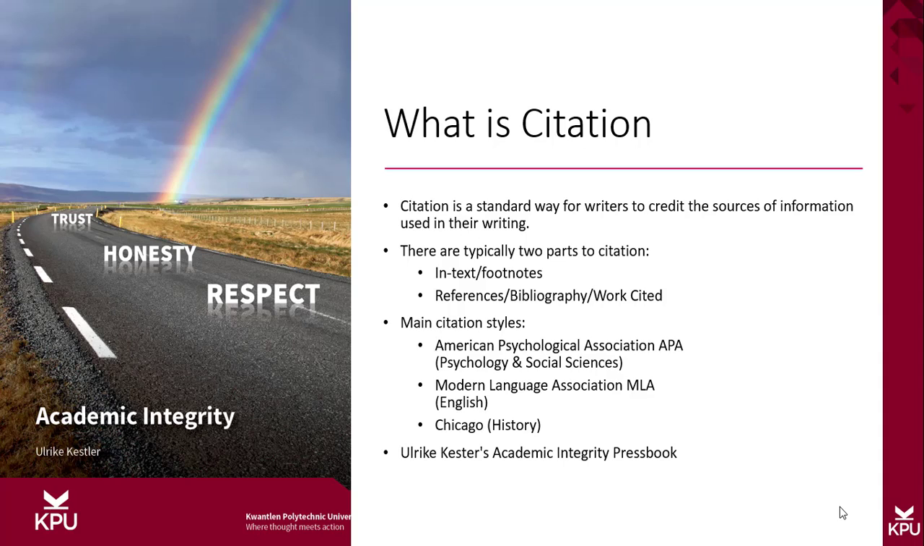There are three main citation styles to be aware of: the American Psychological Association, also known as the APA citation style. This is primarily used in the disciplines of psychology and social sciences. The Modern Language Association citation style, also known as MLA, is mostly used in English. And lastly, the Chicago citation style, which is primarily used in history. Information on all of these citation styles and more can be found in the Academic Integrity Press book through Kwantlen Polytechnic University.